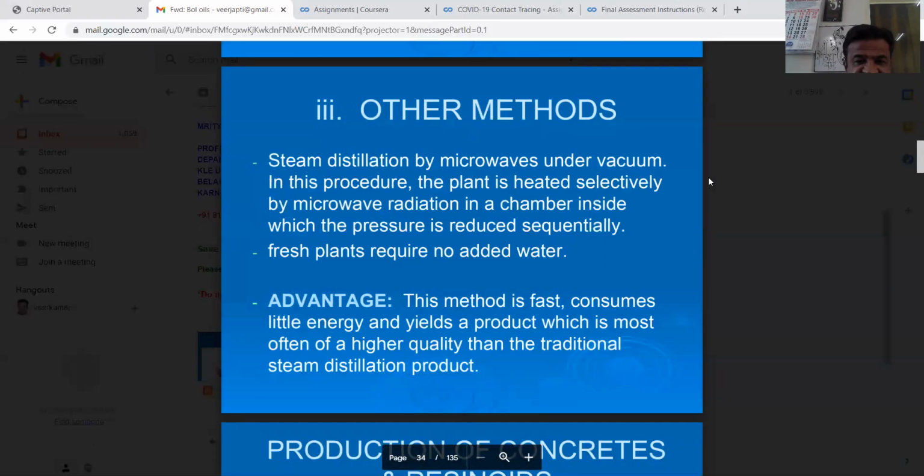Other methods: steam distillation by microwaves under vacuum. In this procedure, the plant is heated selectively by microwave radiation in a chamber inside which the pressure is reduced sequentially. Fresh plants require no added water. This method is fast, consumes little energy, and yields a product which is most often of a higher quality than the traditional steam distillation product.